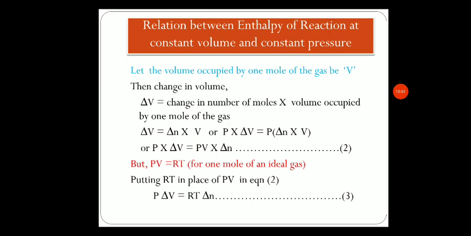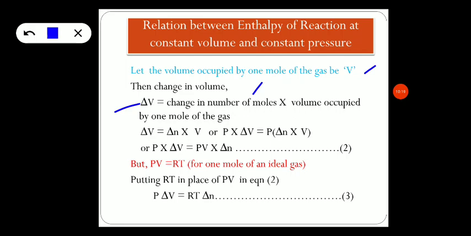Let the volume occupied by 1 mole of the gas be taken as V, then the change in volume, that is delta V, is equal to the change in number of moles into volume occupied by 1 mole of the gas.